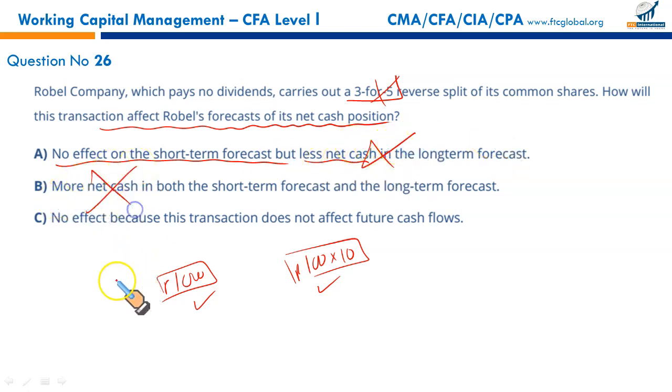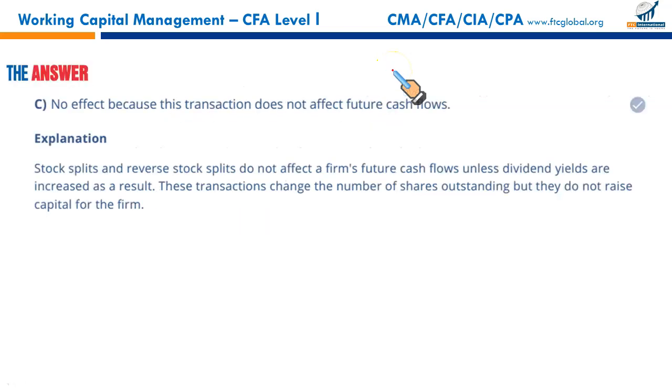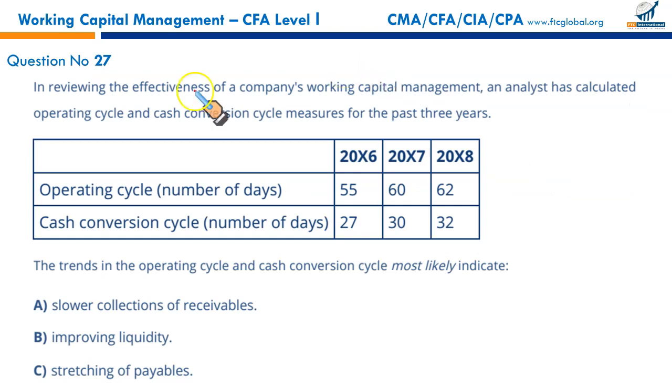More net cash, no. No effect, because this transaction does not affect future cash flow. It is simply that smaller shares are being converted to a single large denomination share. It will involve no cash inflow or outflow. Right, so that makes C the correct option.